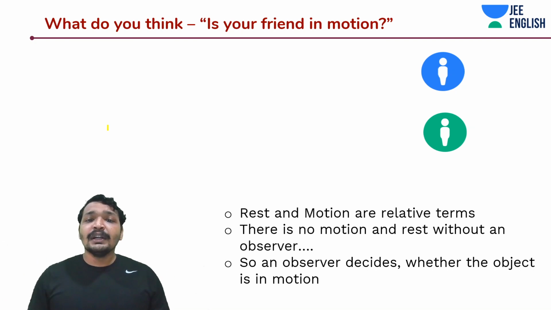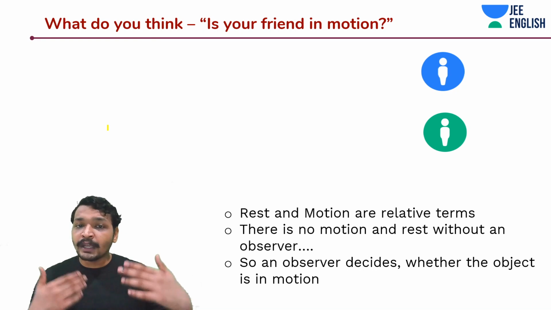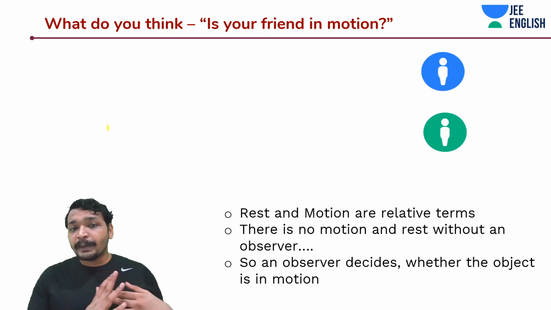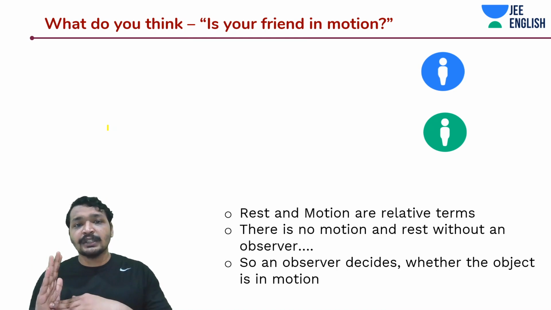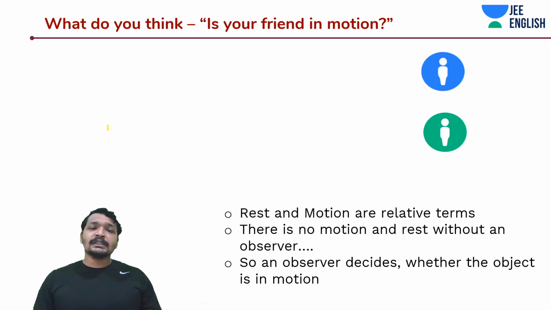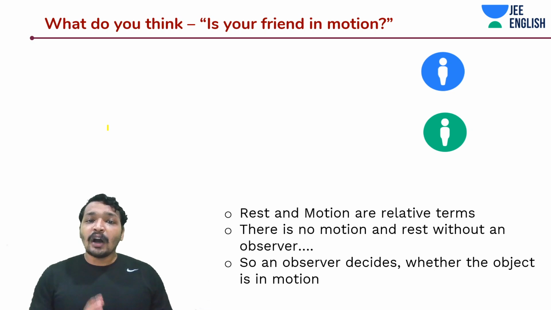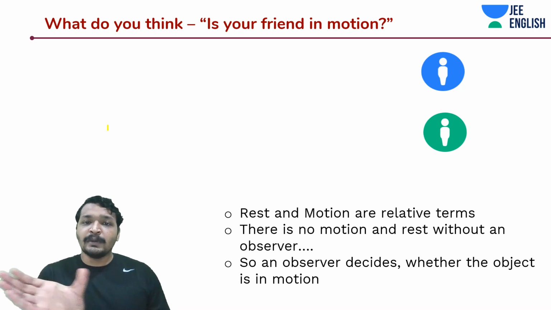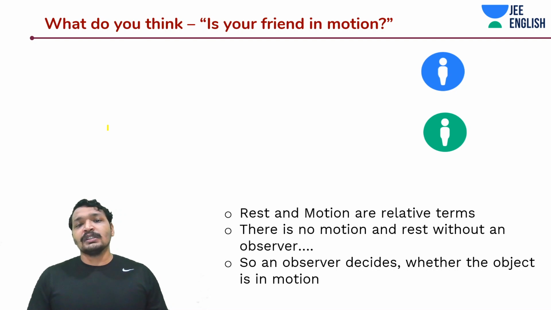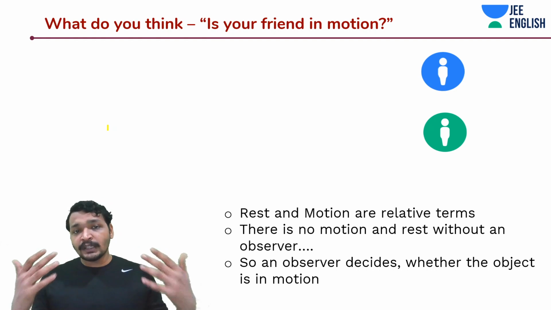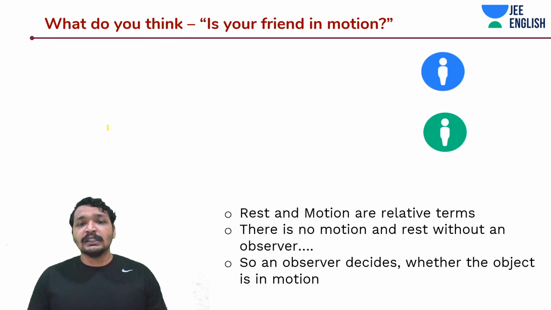But when you write it down in terms of velocity, or when you mathematically represent things, you know that that person is moving. Even if you take the concept of physics, that person is in motion, because you are a stationary observer standing at the bus stand, observing that person in the bus. You see that bus moving at a certain velocity, and that person is also moving along with the bus, right? So that person is also moving along with this frame of reference, this object, the bus. So that person is also moving with that velocity or speed. But your brain is perceiving that the person is standing still for practical purposes because your brain is very smart, guys. So that is the concept.